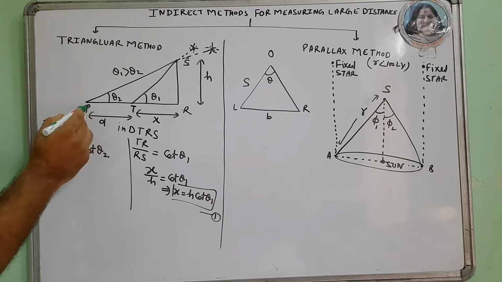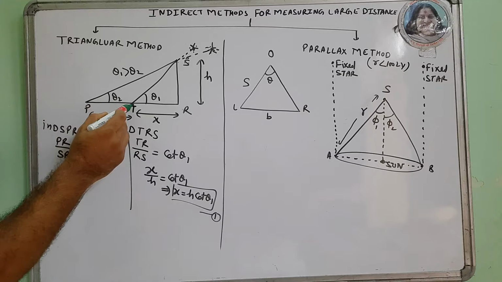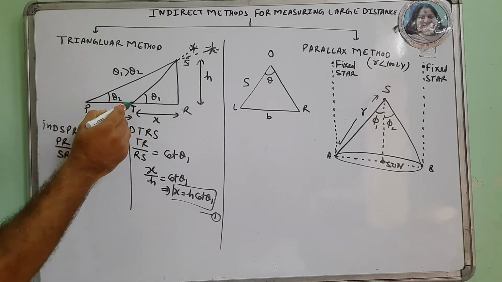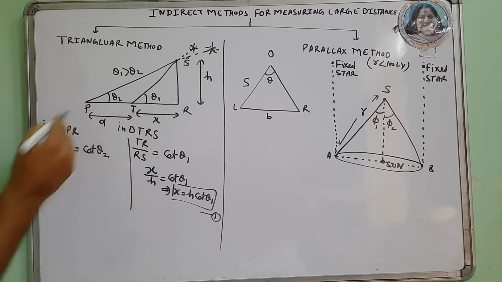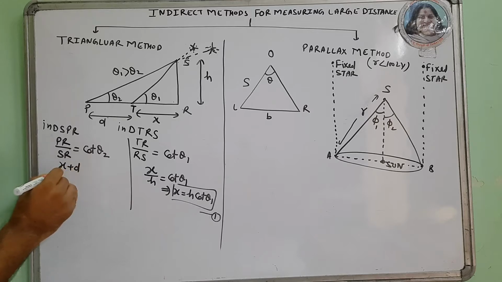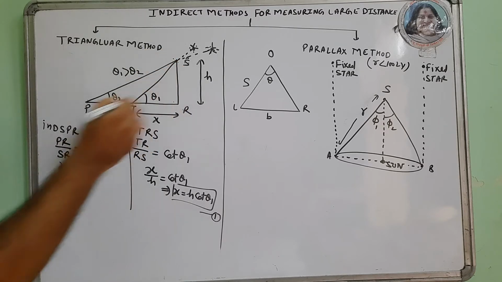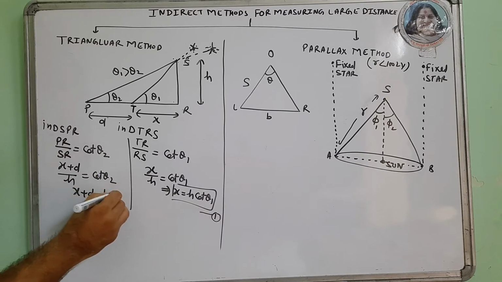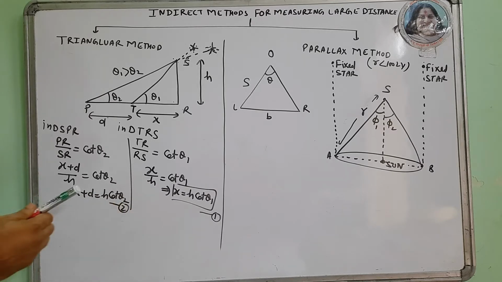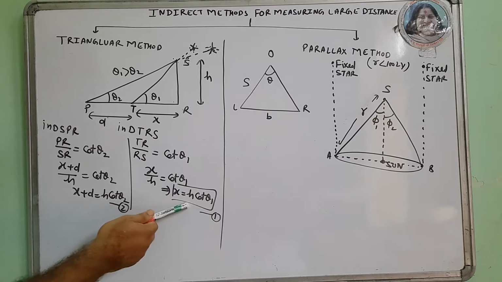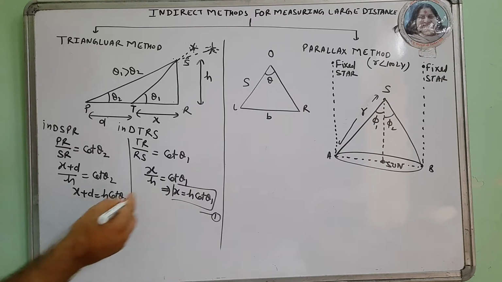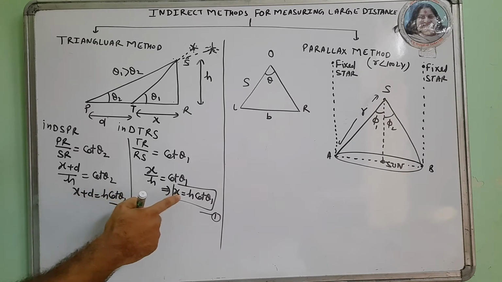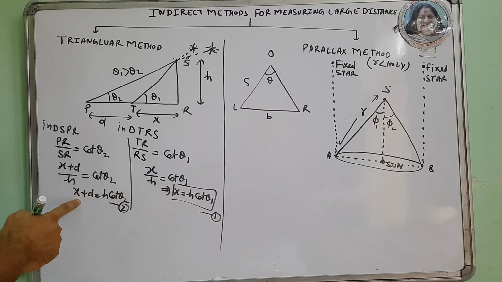Now what is PR? PR is PT plus TR. PT is d, TR is x. So x plus d upon SR, which is h, is equal to cot theta 2. x plus d is h cot theta 2. Now I can subtract equation 1 from equation 2, or I can substitute the value of x from equation 1 into equation 2.